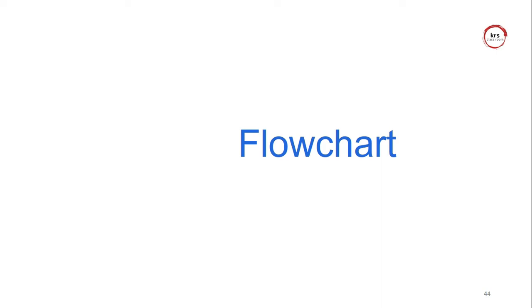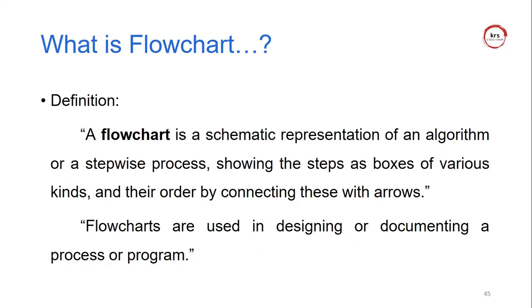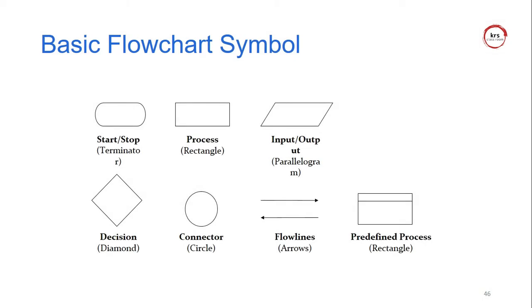The next topic is the flowchart. It is a completely graphical representation. A flowchart is easy to understand by using a graphical representation of each process. It is a semantic representation of an algorithm, and flowcharts are used in designing and documenting a process or program. So these are the symbols.